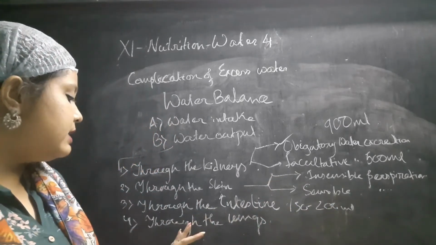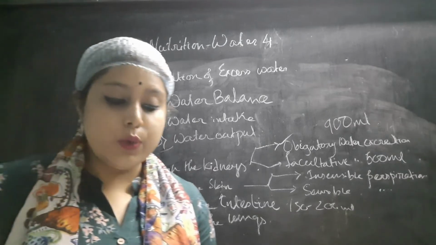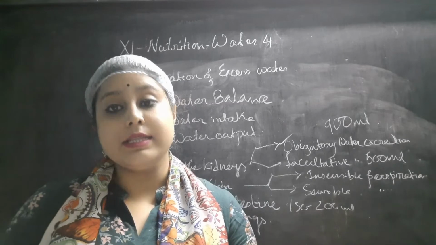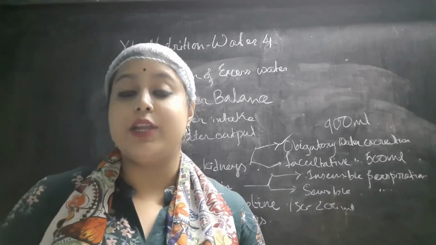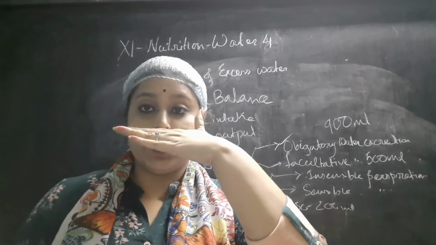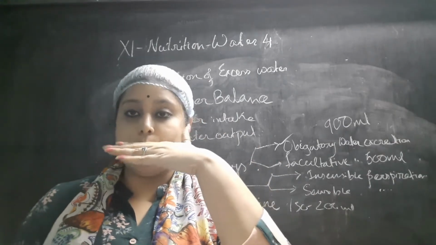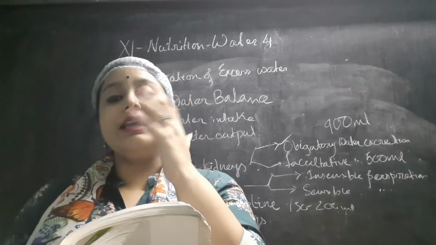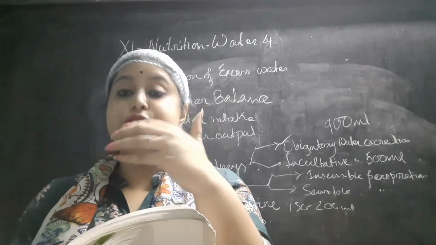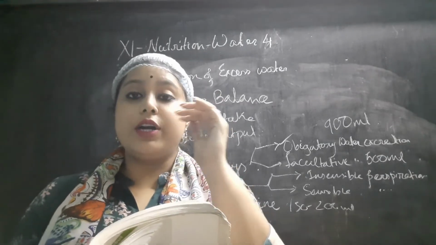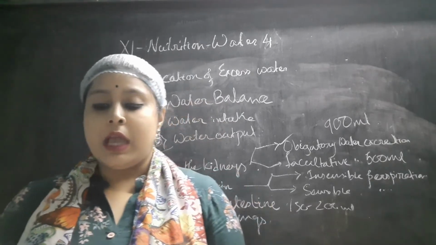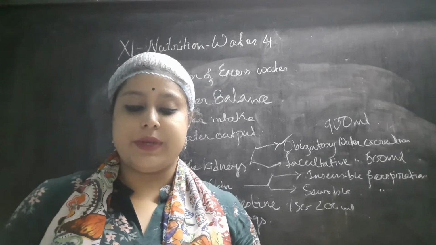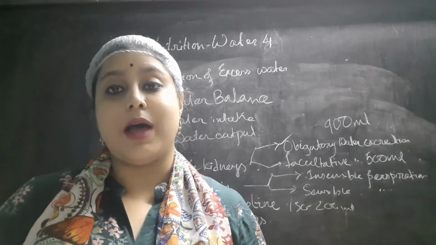The next is through the lungs. The air expired from the lungs also contains water vapor, which you can easily understand if you touch your finger near your nose and breathe out; due to respiration, water vapors are formed. Any condition that increases the rate of respiration can increase water loss by this route.